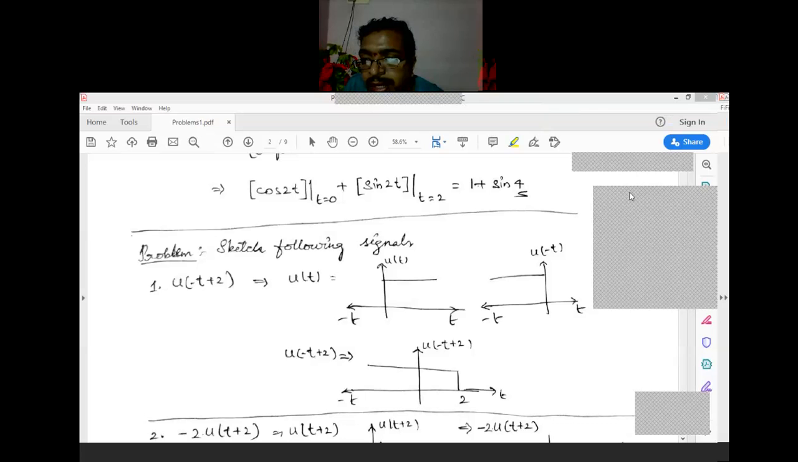We can't say it is advancing, it is delaying. Advancing means the signal already existed previously. At the 0 instant, if the signal is coming in the future, it is a delayed signal. Can you get an idea? Advancing means already existing; this is a delaying signal. And it is minus 2 times, so please draw the graph.